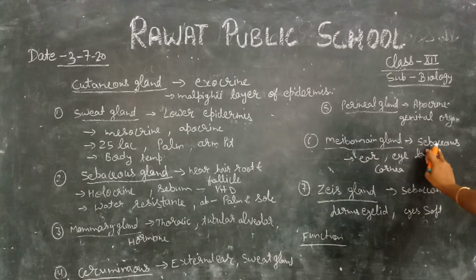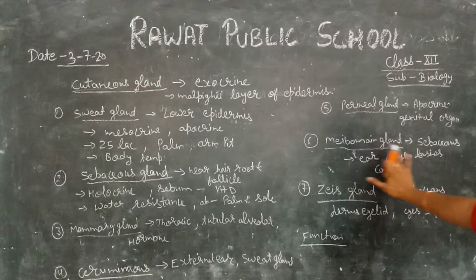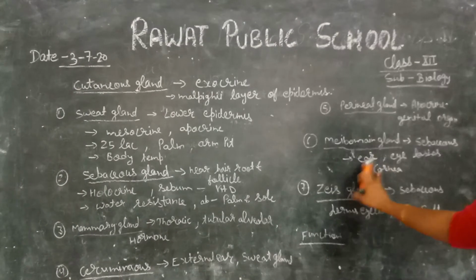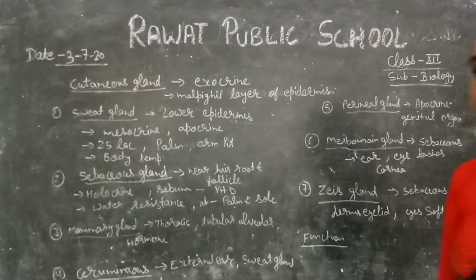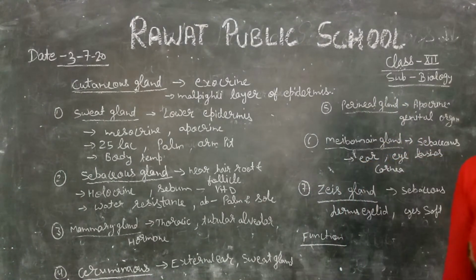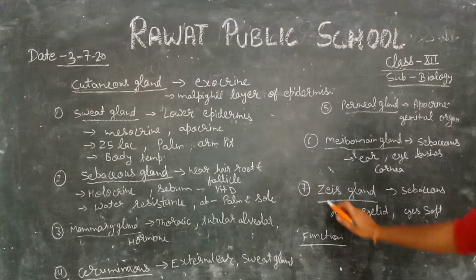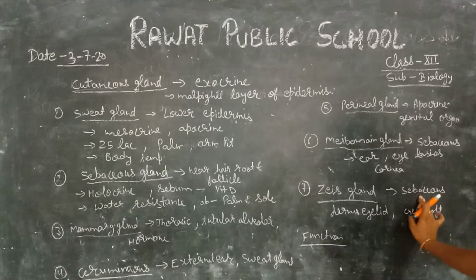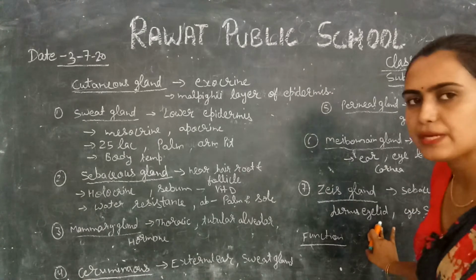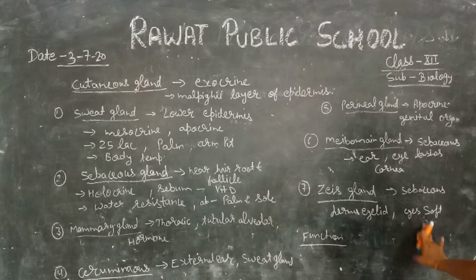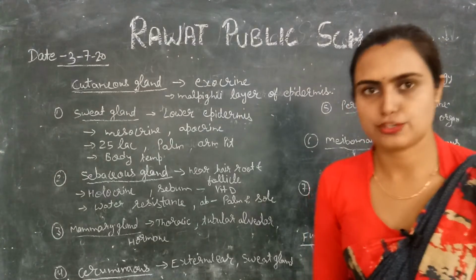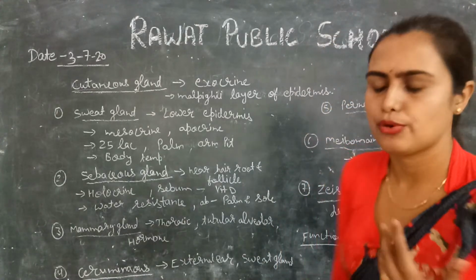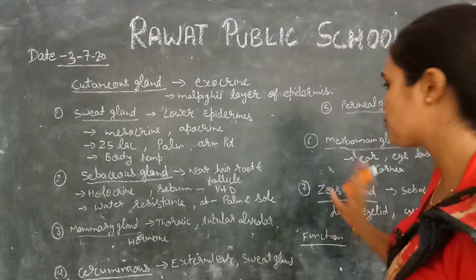It is a modification of the sebaceous gland. It arises from this gland. It is present around the ear, eyelashes, and cornea, and makes your eyes soft and helps to keep them clean. Last is the Zeis gland. The Zeis gland is also a derivative of the sebaceous gland, and it is present below the epidermis of the eyelid, and it makes the eyes soft and clean. This is all about the cutaneous gland.